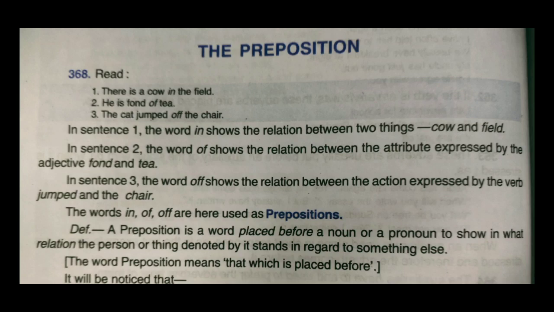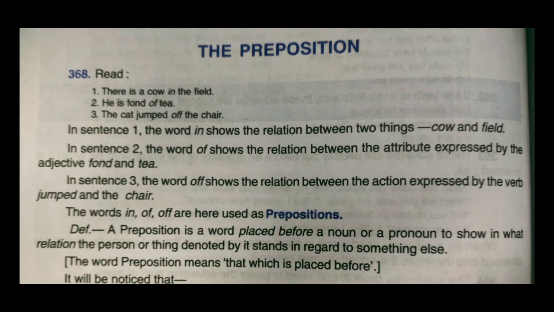Fond is used with respect to he. He is fond of tea. That fond describes how he likes the tea. So of here shows a relationship between fond and tea.